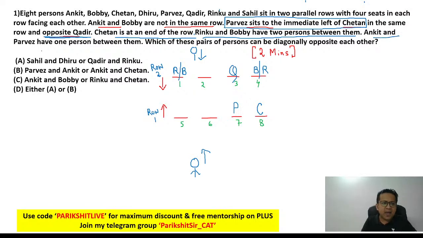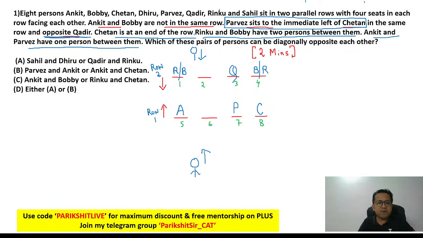A and P have one person between them. P is already at 7. In that case, A and P have one person between them, which means A has to be at 5. Only then do A and P have one person between them. So can I say A will go to number 5? And we are done.